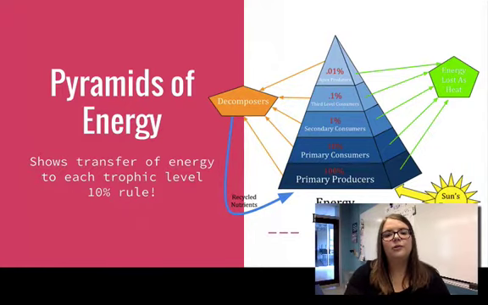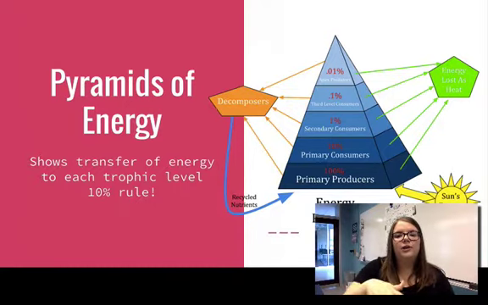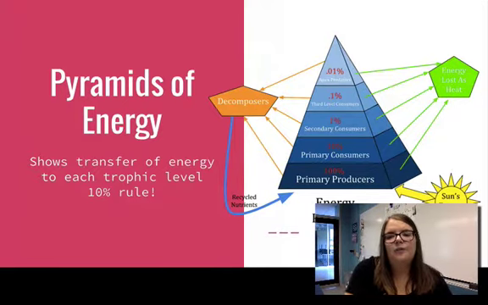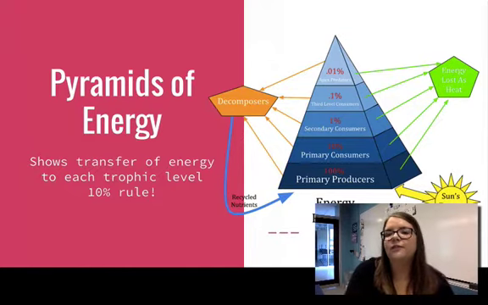So you can see there at the bottom, those primary producers, or just producers as we'll call them, get 100% of the energy. But those primary consumers, the dudes that eat them, only get 10%. So a pyramid of energy is going to show you as you move up the trophic levels, the less energy is available. And you can see off to the side the reason all that energy is lost as heat.